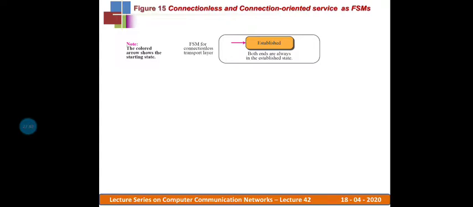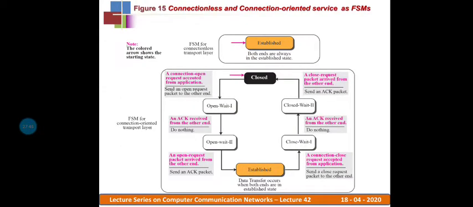Coming to the connection oriented service FSM, we can note there are some different states, represented with colors here: the orange color, black color, and the white color.